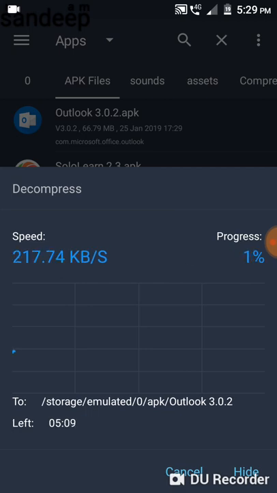It's in progress. I need to wait. Come on, speed. And you know that all audio ringtones are of different formats, for example MP3 format, or even some other formats.